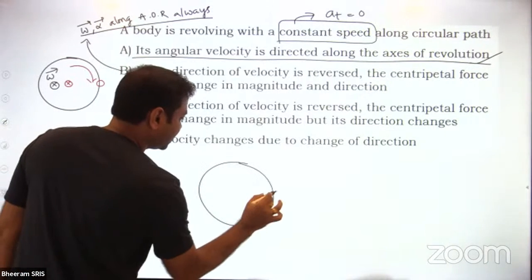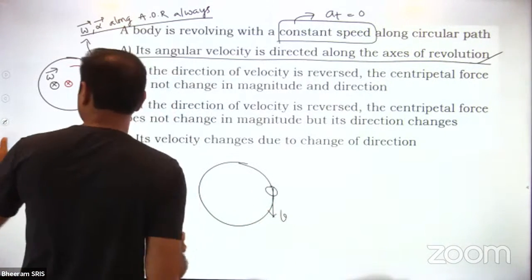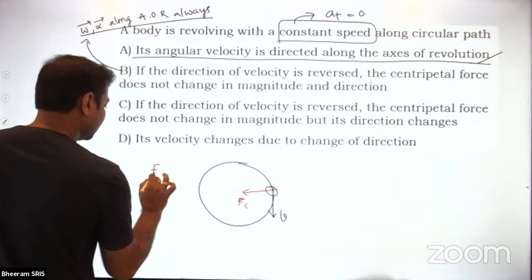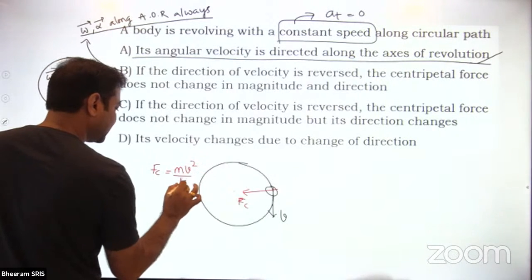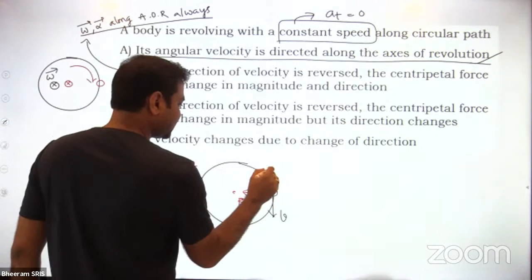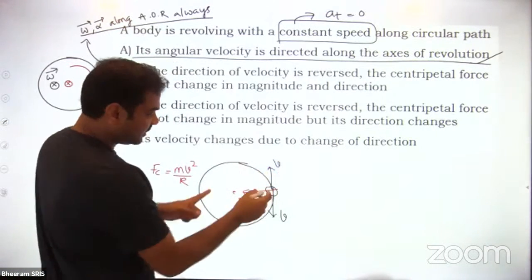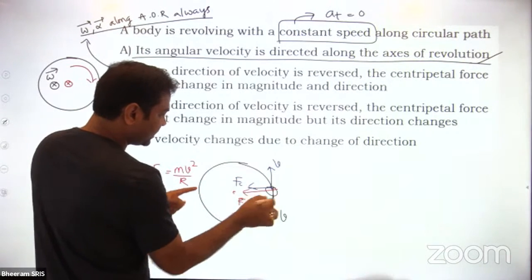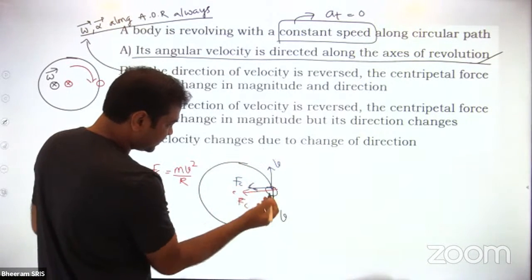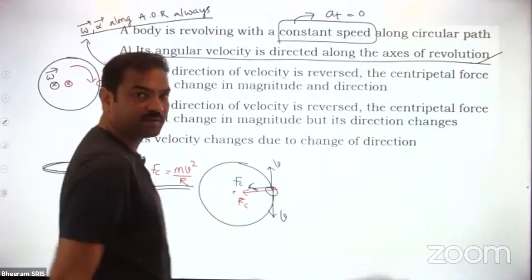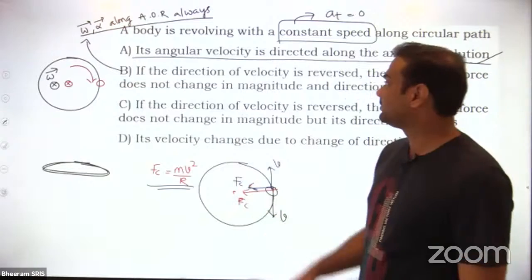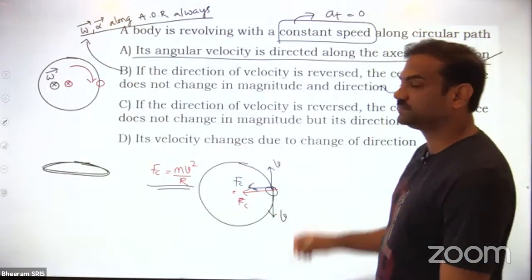See, the particle is rotating in this way with velocity v. Then what is the centripetal force? Centripetal force Fc is equal to mv square by r in magnitude, and direction is towards the center. Now, if I reverse the velocity in the same circular path, still the centripetal force is in this way only, because it is going in the same circular path. The magnitude is mv square by r. Even if you reverse the velocity, centripetal force does not change in magnitude and direction.